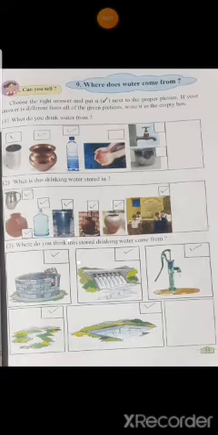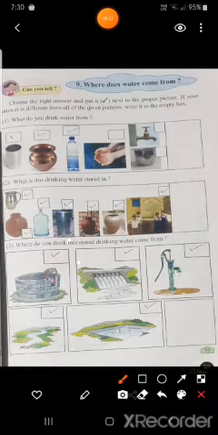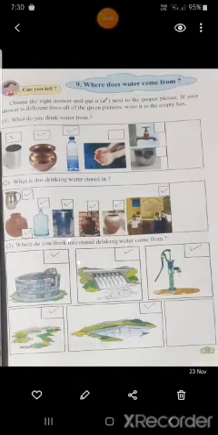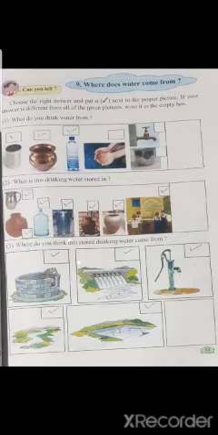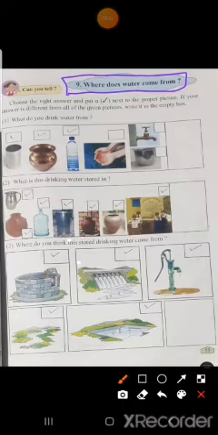Okay, so today we'll begin with the second unit test portion for EVS, and as our subject is EVS, today we are going to learn lesson number 9. What is the name of lesson number 9? Lesson number 9 is: where does water come from? You can see here, where does water come from?